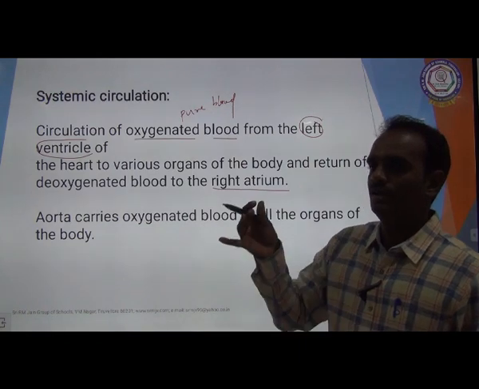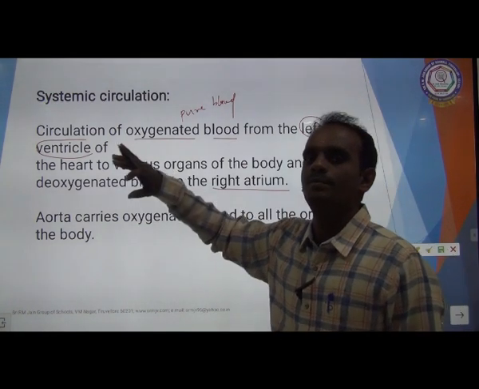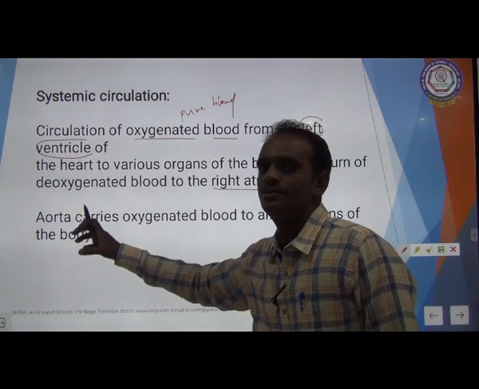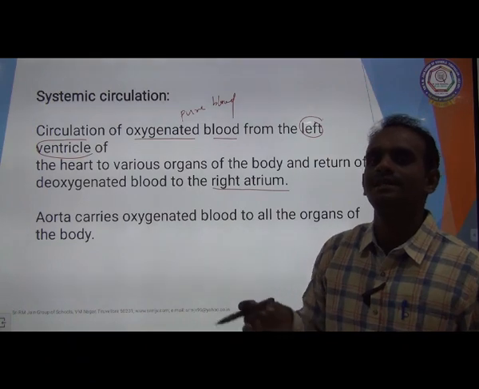So the blood goes from the heart to all parts of the body and the deoxygenated blood is received again by the heart. That is called systemic circulation.